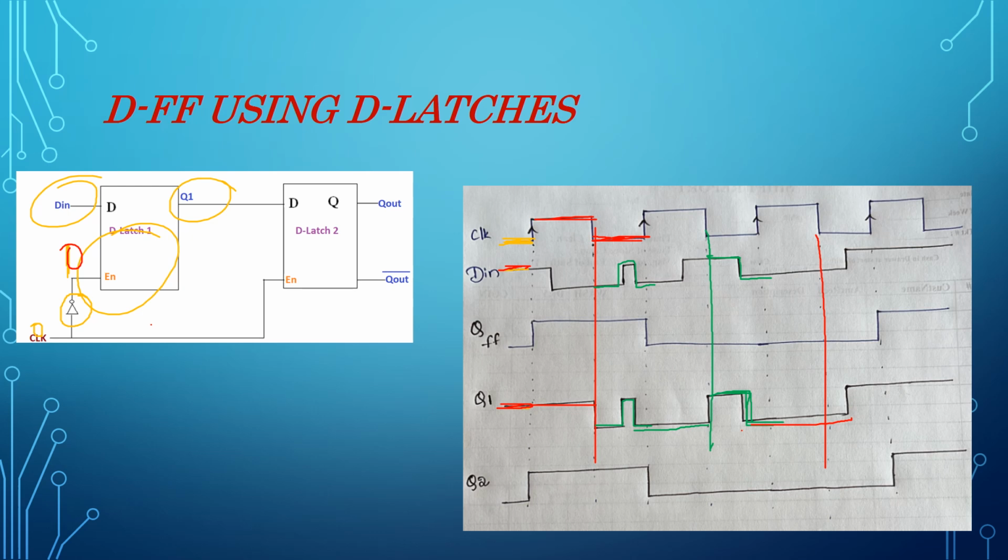Here clock equal to 0, and again output Q1 is equal to D. So see, Q1 equal to D, and it remains same until next clock equal to 0. It is not edge triggered. It is depending on the levels, either clock 1 or clock 0. So I hope you understood this.